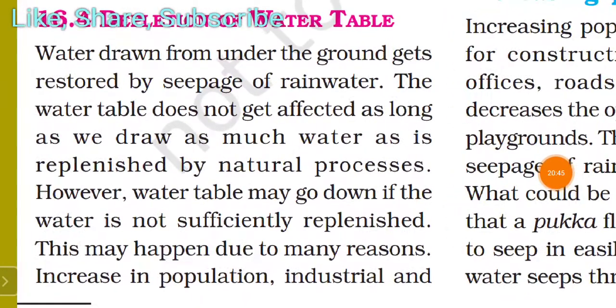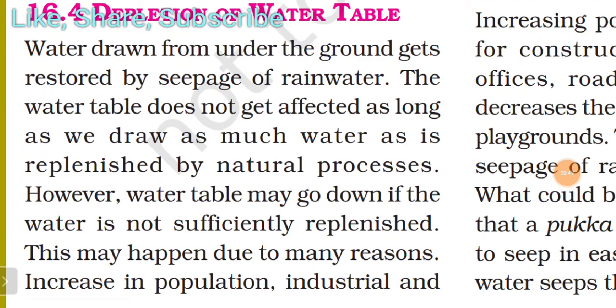Depletion of water table. Water drawn from under the ground gets restored by seepage of rainwater. The water table does not get affected as long as we draw as much water as is replenished by natural process. You already read about the term replenished. If water somehow comes back to the ground level, it is not a worry condition. However, the water table may go down if the water is not sufficiently replenished.